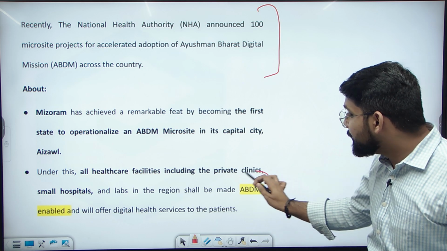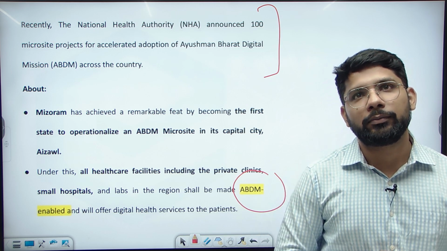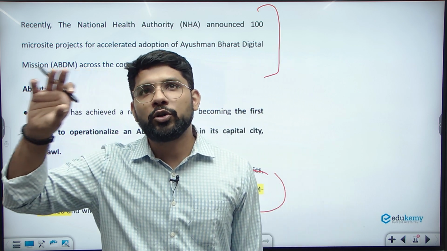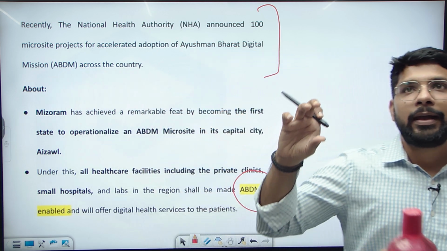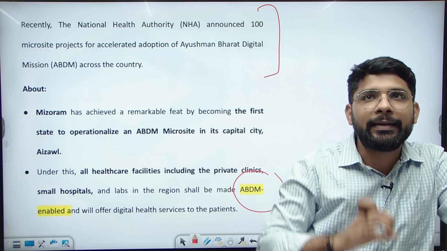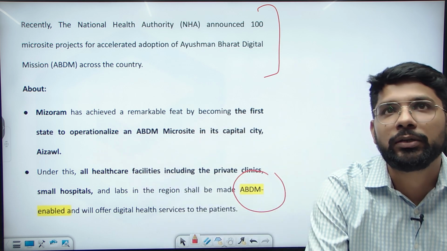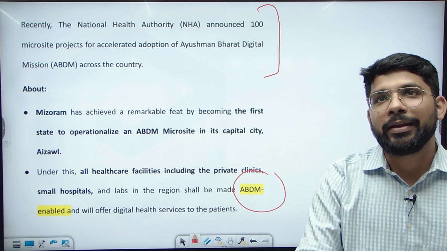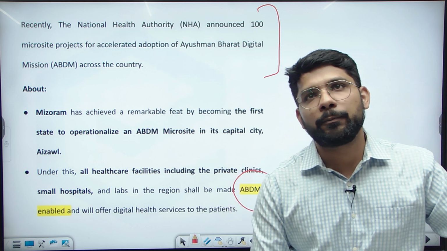Ayushman Bharat Digital Health Mission offers health services through the digital mode to the patient, means recording the data of the patient. If you are going to some hospital like Max, some smaller hospital, or a government hospital, in that case your data is stored by the government or by the private entity. But now under this mission, ABDM, Ayushman Bharat Digital Mission, you can find your data at one place. You can create your health ID under the ABDM also. So your data is collected at one place.